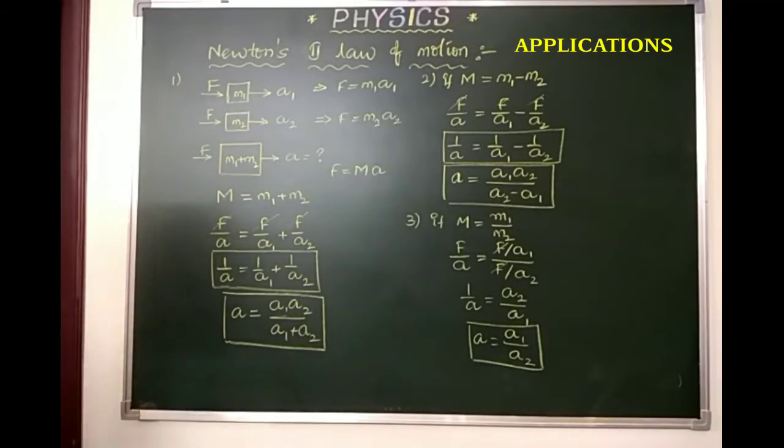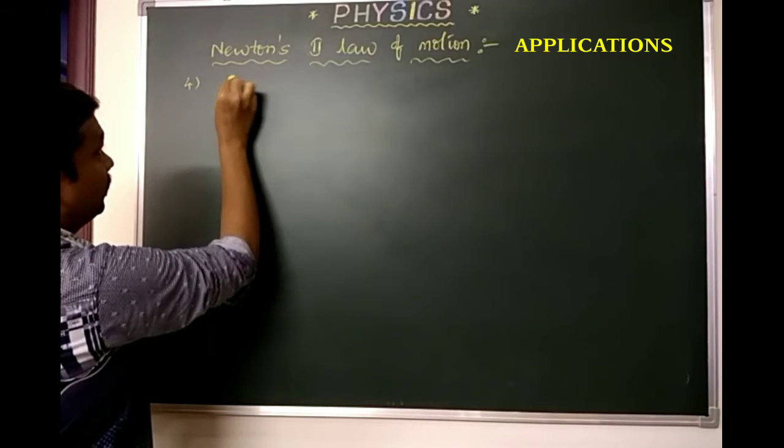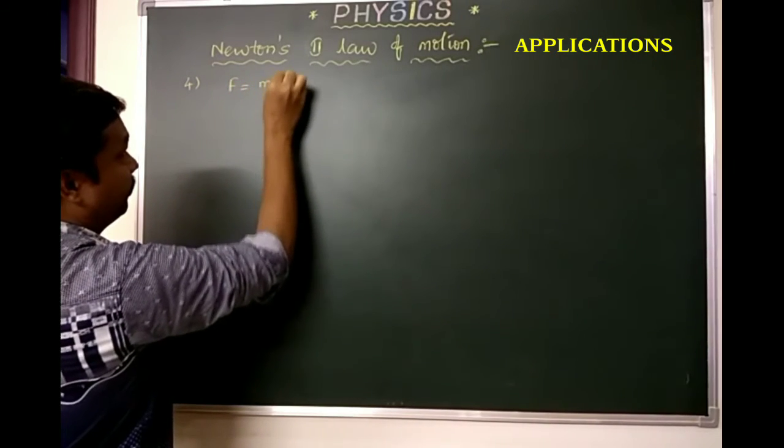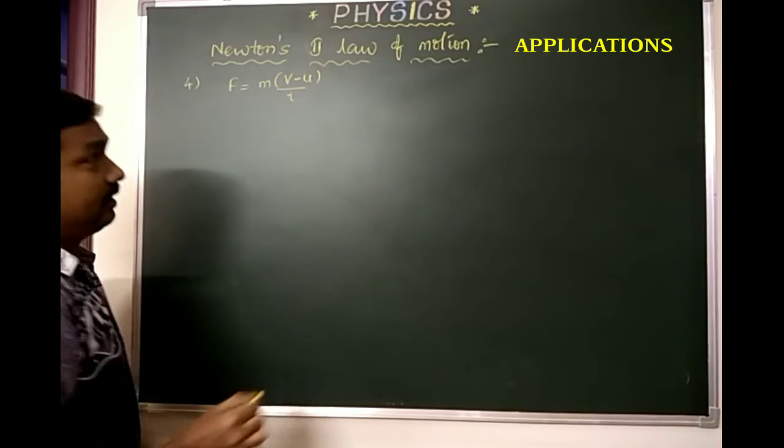Okay, next, F equals m of v minus u by t. This is the relation we got.